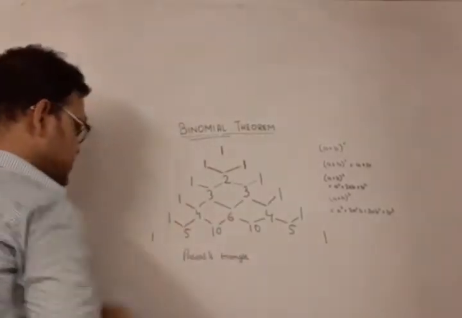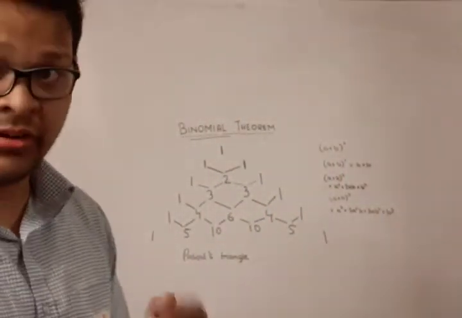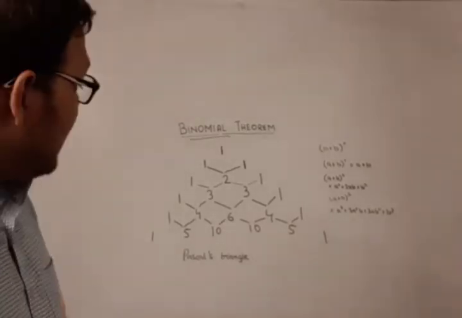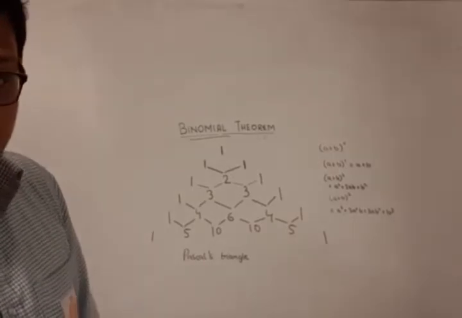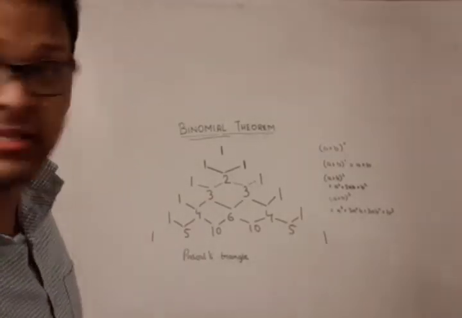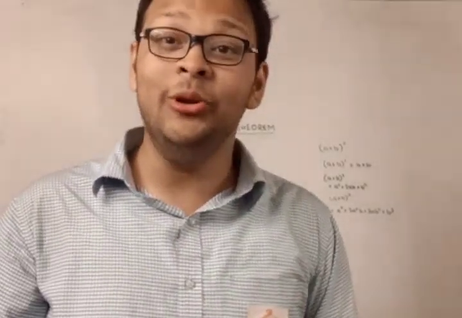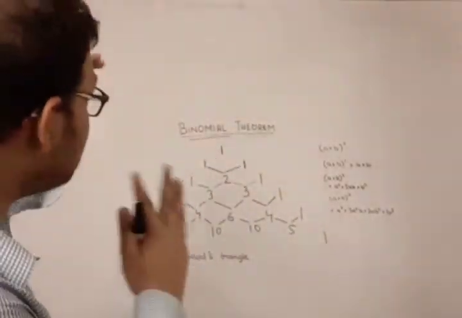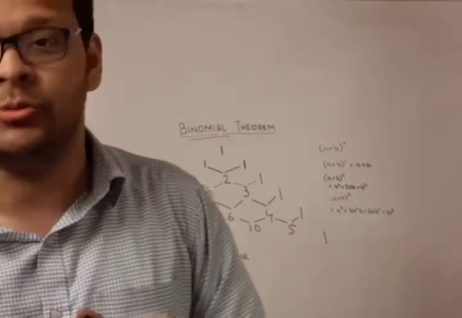So this Pascal's triangle was invented independently by Blaise Pascal in the year of 1640. Blaise Pascal was a very famous physicist. You have heard of Pascal's law in pressure. So Pascal's triangle was first invented by Blaise Pascal. So what did Newton do later? So Newton just modeled this Pascal's triangle to serve as a proof for his binomial theorem.